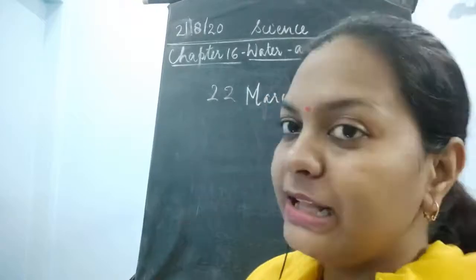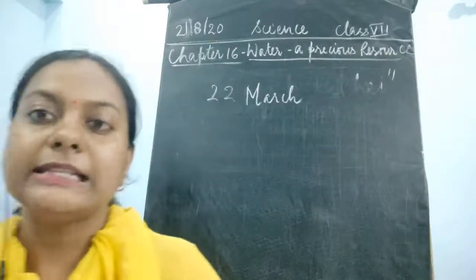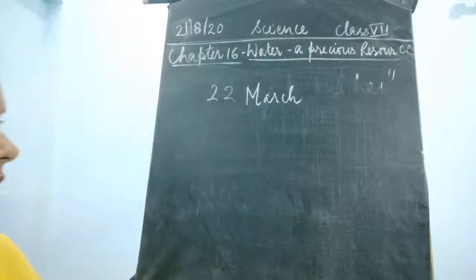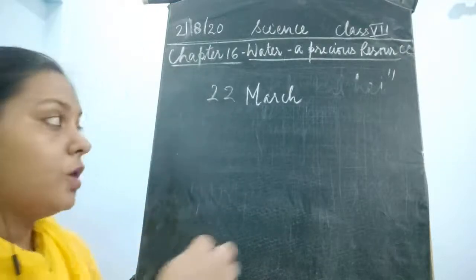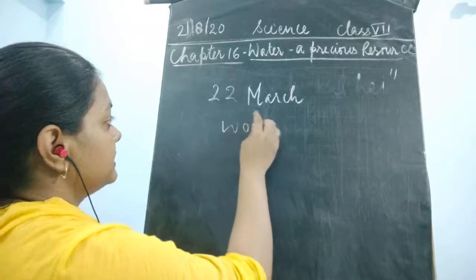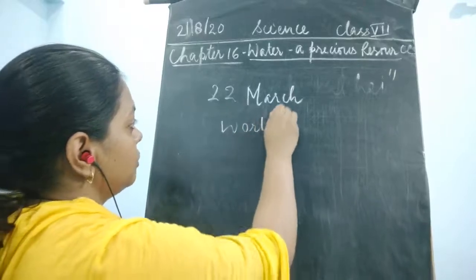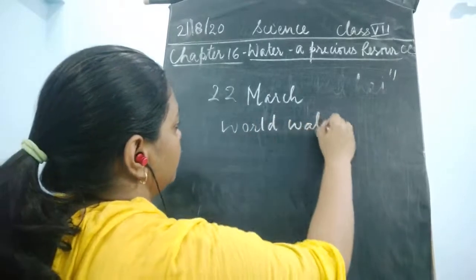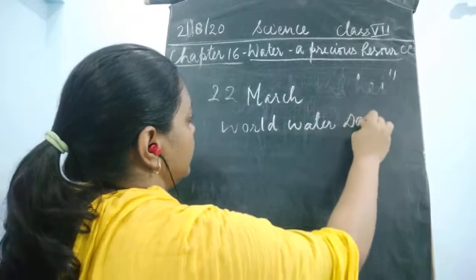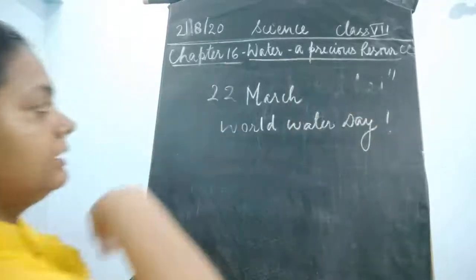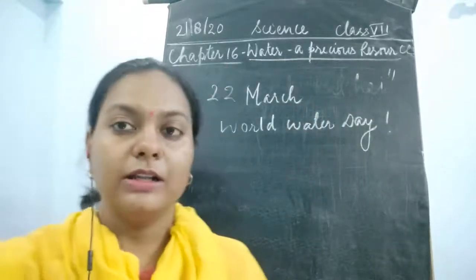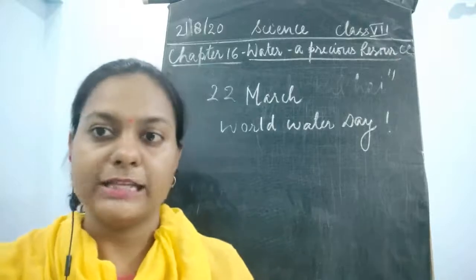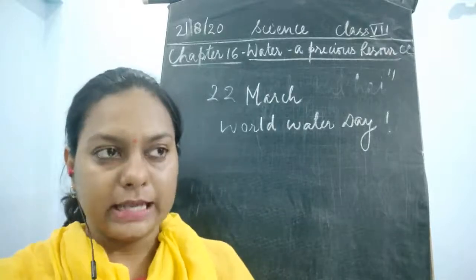This date is so important because this is celebrated as World Water Day. Okay, please remember, this is celebrated as World Water Day, that is 22nd of March.